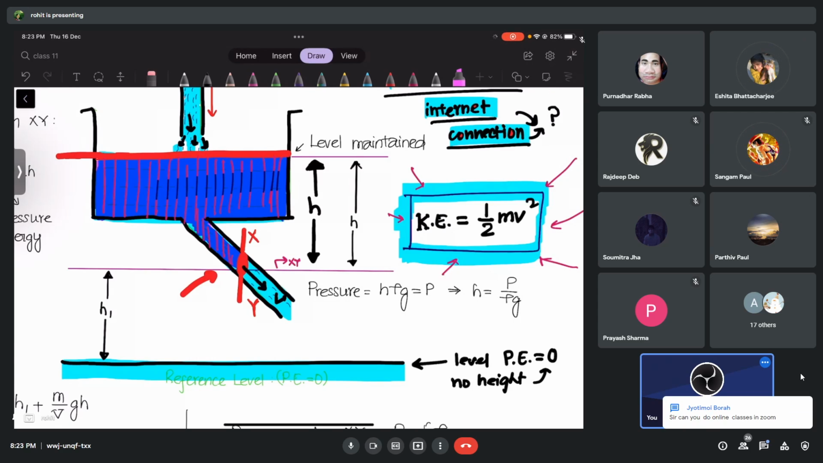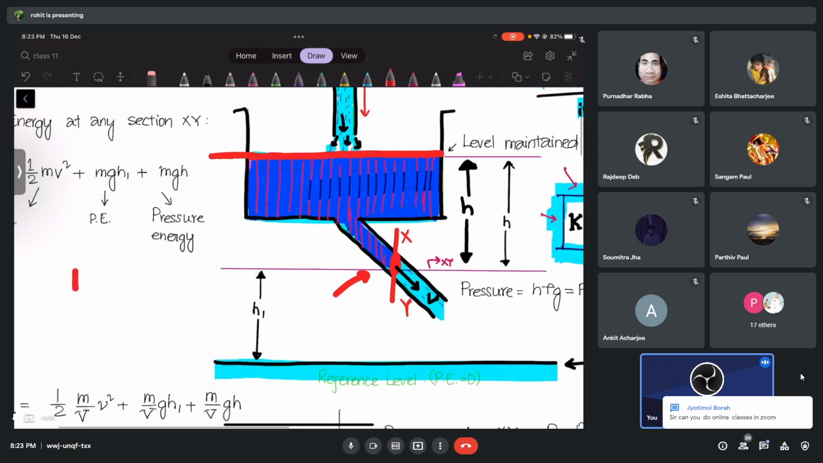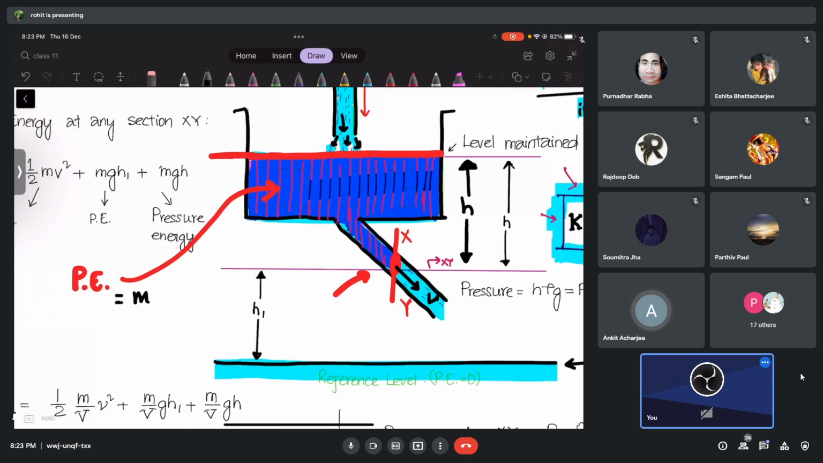Yes, sir. They have potential energy. How much is the potential energy? Let me write again: potential energy of this liquid here, this part. What will be the formula? Now tell me, will it be m g h, or h1 this time? h, sir. h. They have potential energy.